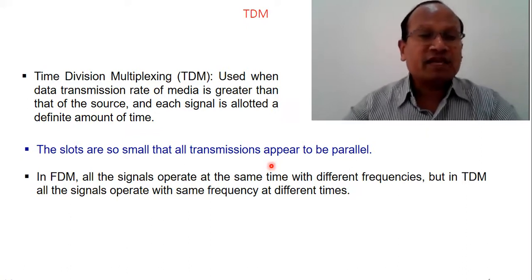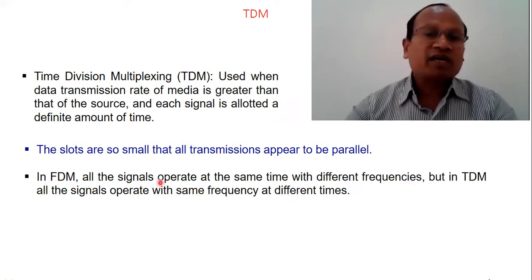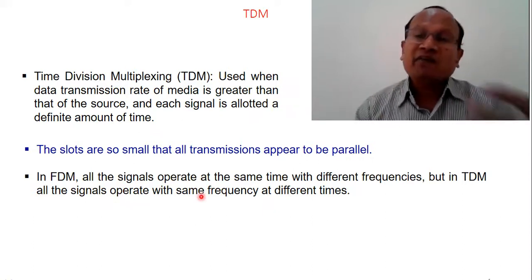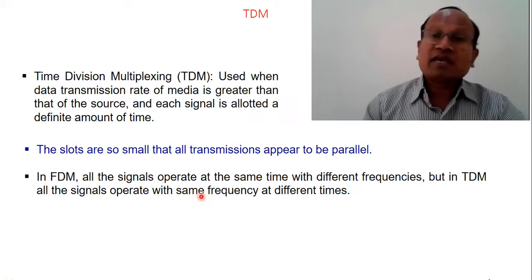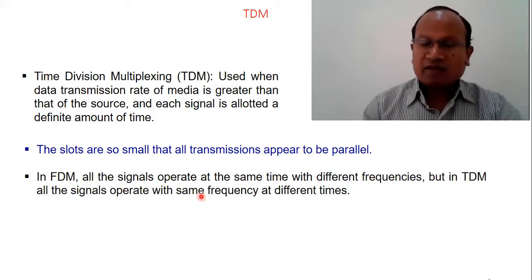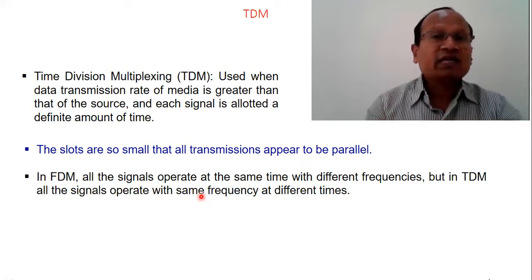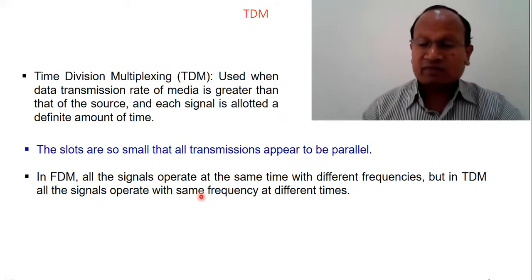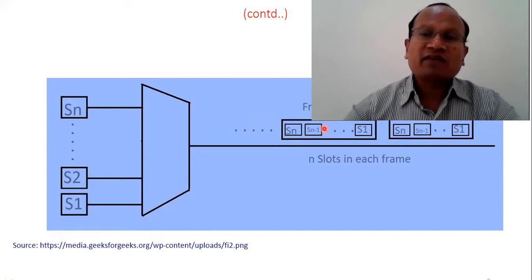Whereas in FDM all signals operate at the same time with different frequencies, in TDM the signals operate with the same frequency but at different times. This is the basic difference. In TDM, same frequency, time is divided. In FDM, frequency is divided, time is same. Time will be the same for all the signals, but the frequency will be shared.